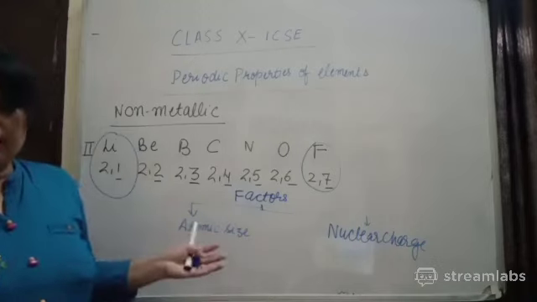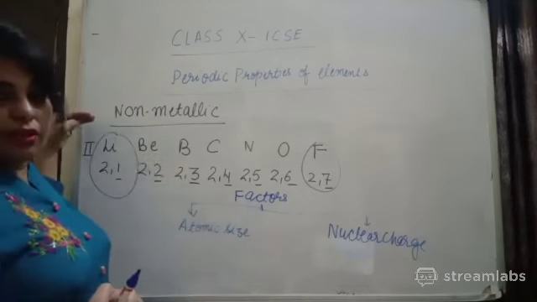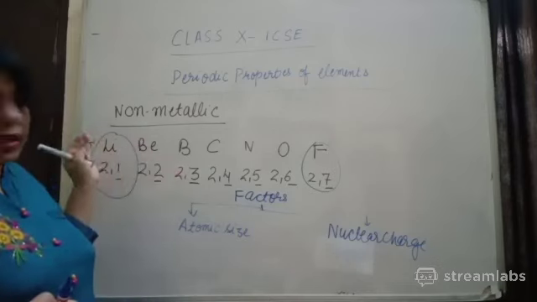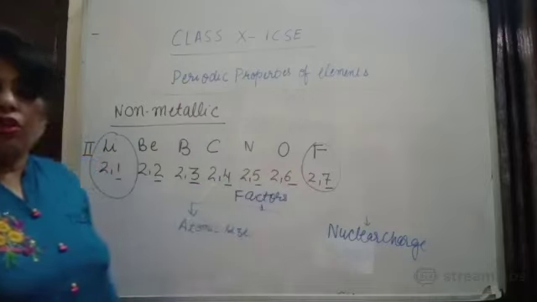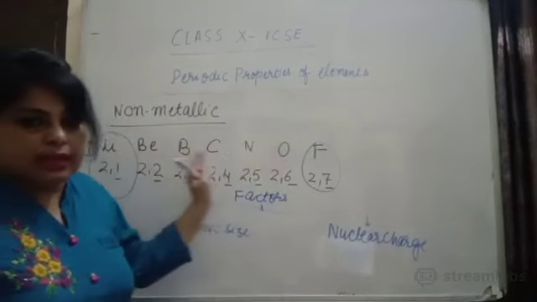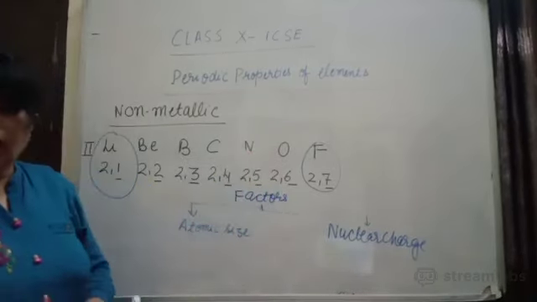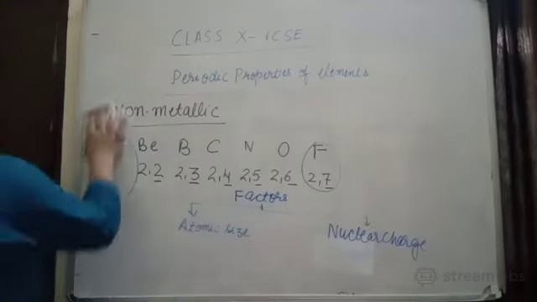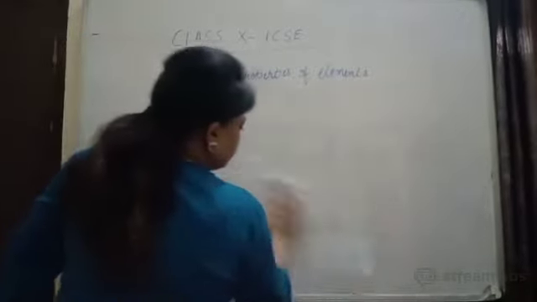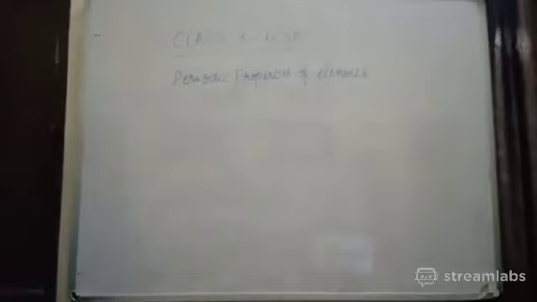So it is very easy to decide whether it's non-metallic or metallic. If you find 1, 2, 3 valence electrons, it's metallic in nature. If you find 4, 5, 6, 7 electrons, non-metallic. And we know that from left to right, since valence electrons are increasing, non-metallic character will also increase. I hope it is clear to you. Now we are going to discuss a few more properties. If you have any doubt, you can write it down in the chat box. Okay, next we are going to discuss chemical reactivity.